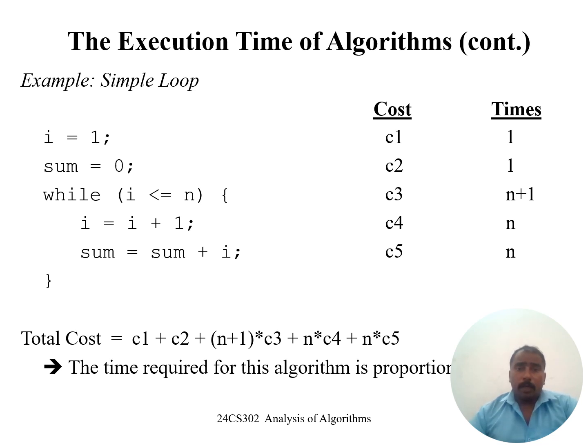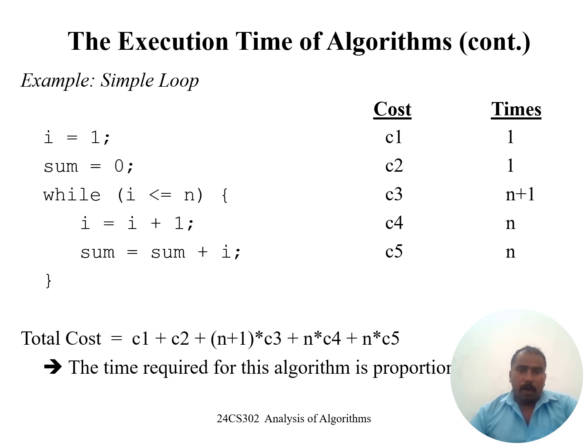Next, we are going to take one simple loop statement. We are going to take the for looping statement, how to calculate the time complexity. For example, in the loop statement, we are going to take the while loop. While loop, all the syntax you already know. I equal to 1, this is the variable declaration, the initialization. We are going to calculate the count as 1. Next, sum equal to 0. We are going to calculate the count value as 1.